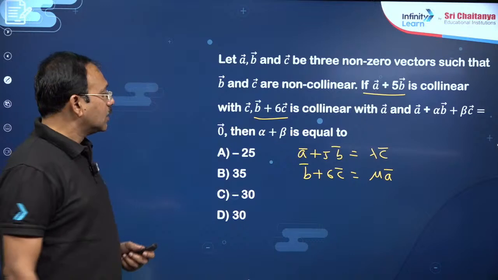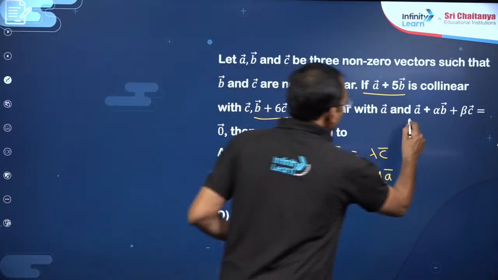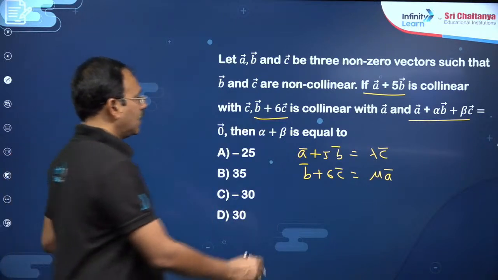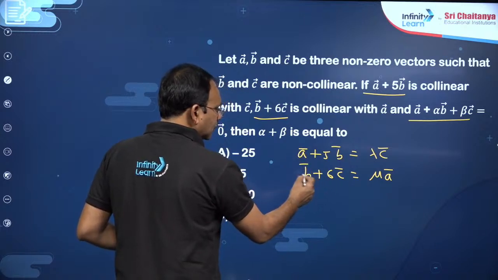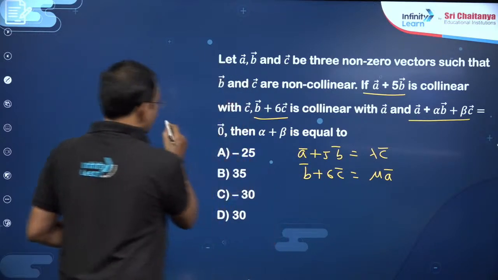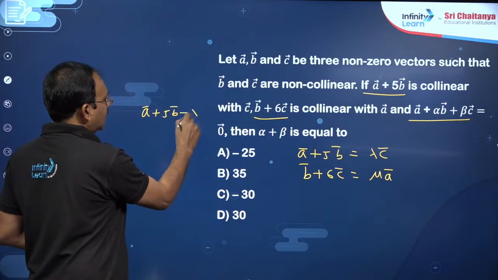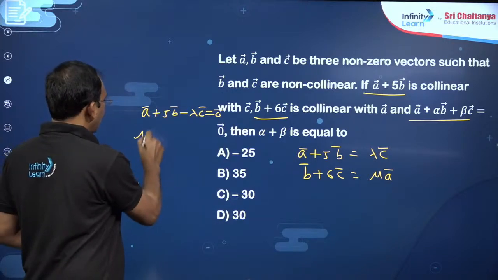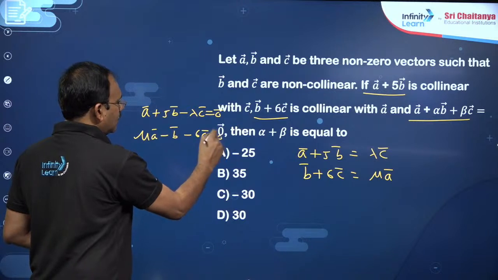That's what we got. So with these two relations, my dear friends, I need to get A bar plus alpha B bar plus beta C bar is 0 bar, he said. Try to maintain, dear students, you just add these two. So you can write here, first one is A bar plus phi B bar minus lambda C bar is 0 bar. Second one is mu A bar minus B bar minus 6C bar is 0 bar.